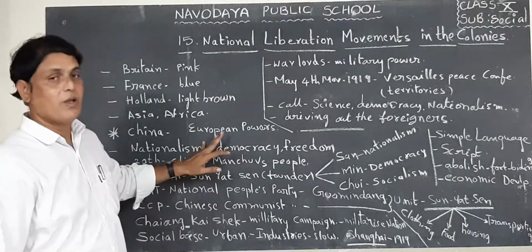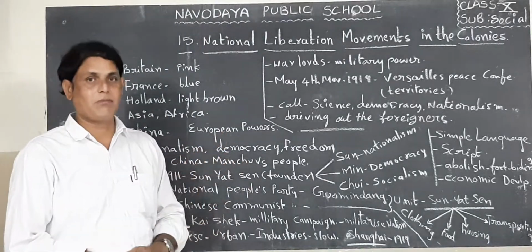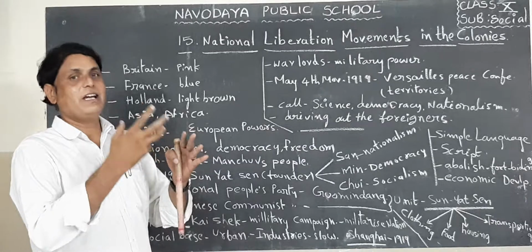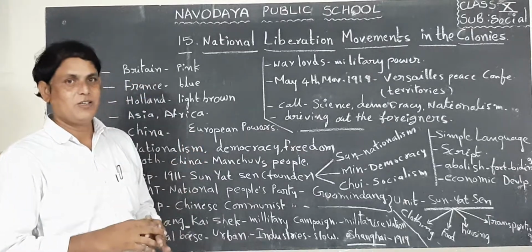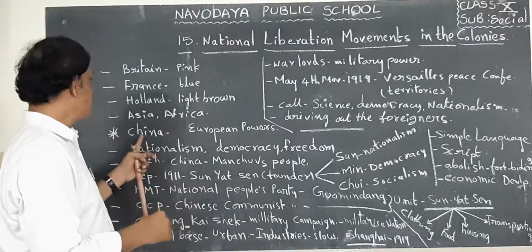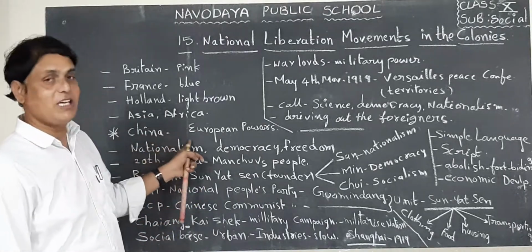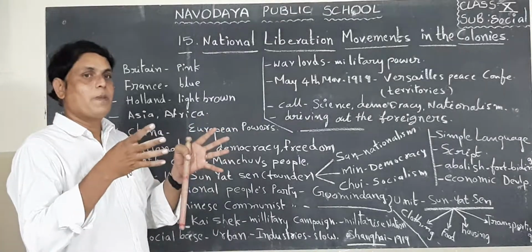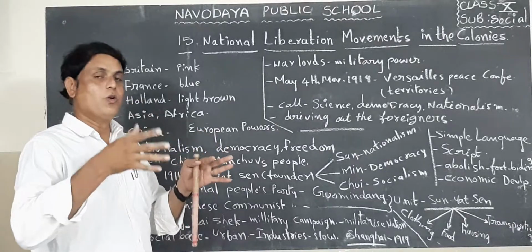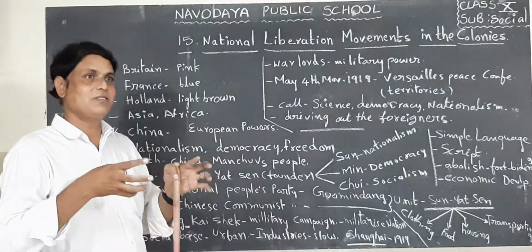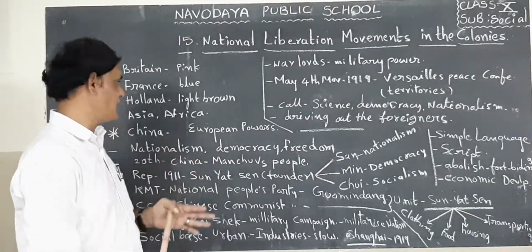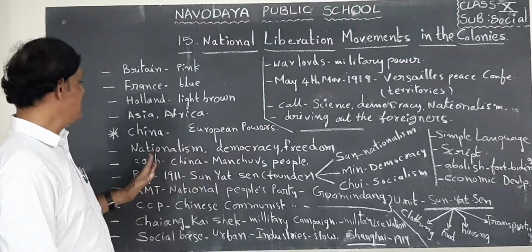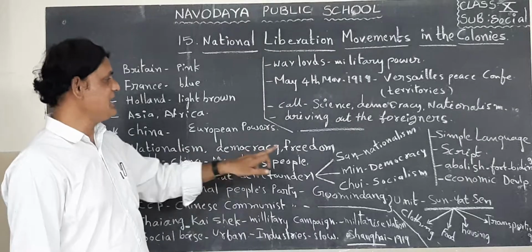For example, here China. What happened to China? Why did the Chinese people revolt against the king in the country? What are the main causes? Actually, China, even though it was an independent country, had so much pressure from European countries. So many countries influenced this country. For example, the Chinese people mainly wanted nationalism, democracy and freedom.